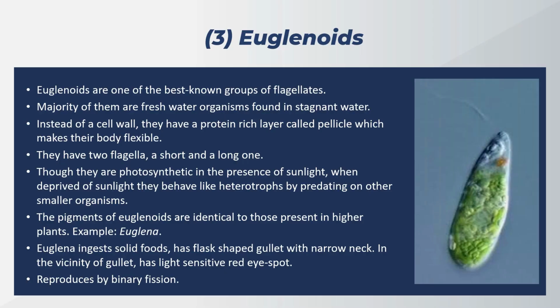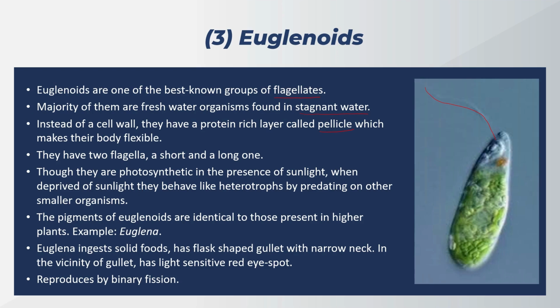Euglenoids are the best known group of flagellates. They contain two flagella. One is long, I am trying to outline this for you, and the short flagellum is not visible. They prefer fresh water, mostly stagnant water. Instead of a cell wall, they have a protein-rich layer known as pellicle, which makes the body flexible.